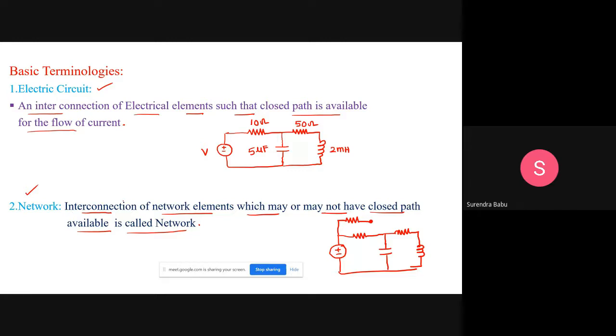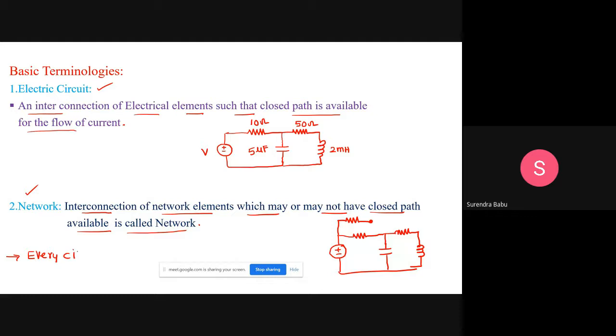Not only electrical networks. We are seeing so many networks. The mobile network we are seeing, the power system network we are seeing, and the social network we are seeing. All these are nothing but networks. There may be a closed path or may not be a closed path, then it is treated as a network. That's why, friends, every circuit is a network. But every network is not a circuit. Okay, friends? At this point remember, every circuit is a network.